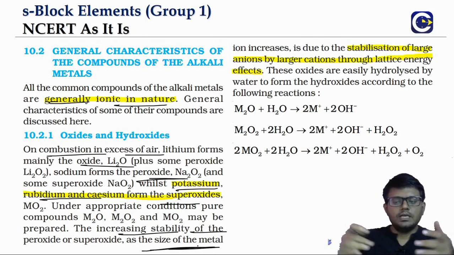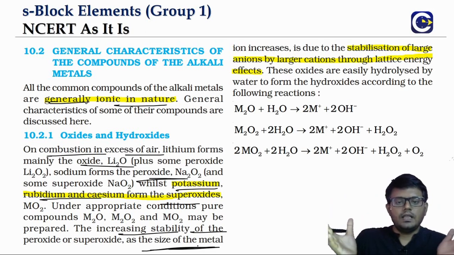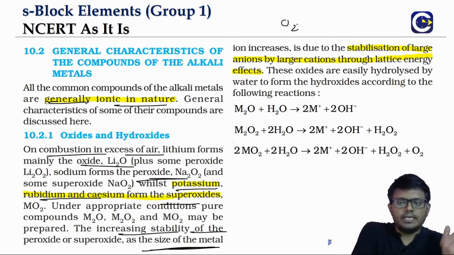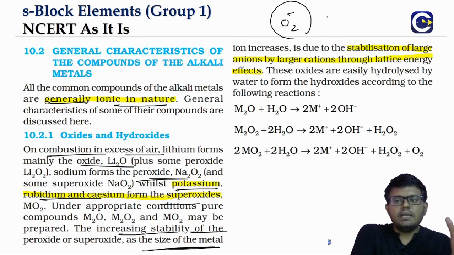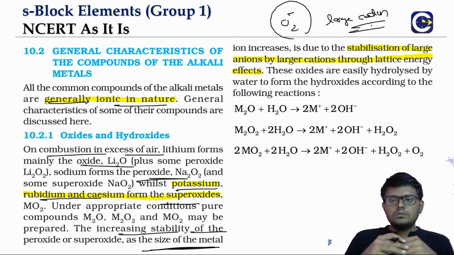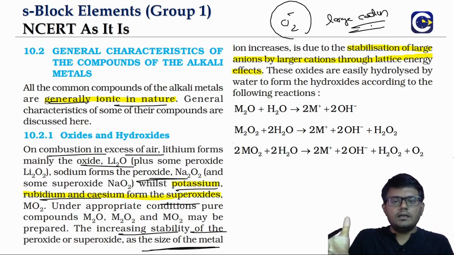Okay, so the large anion, which is the superoxide ion, can be stabilized only by a large cation, so that they will fit effectively, and that will give a higher lattice energy. So not only the superoxides, but even peroxides also.